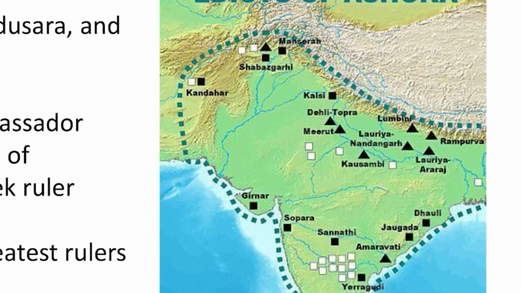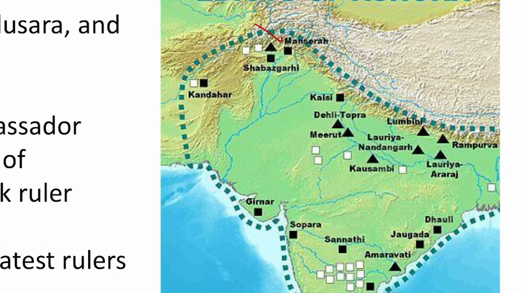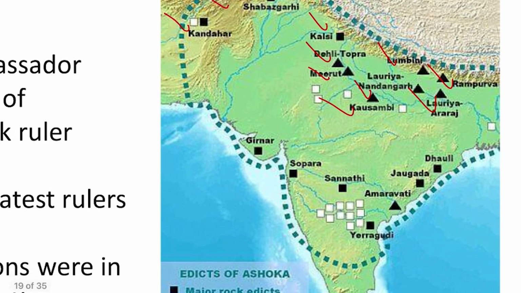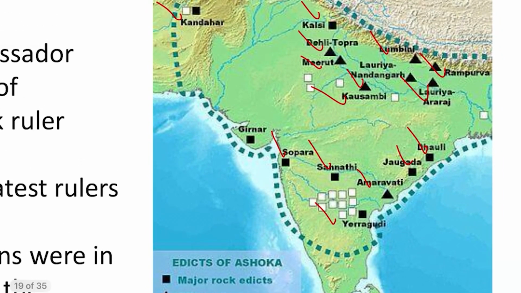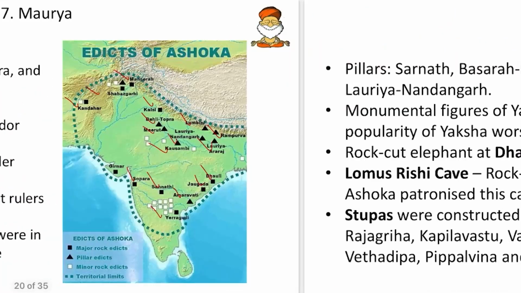And some of the edicts of Ashoka: Mansehra, Shahbazgarhi, Kandahar, then Kalsi, Delhi Topra, Meerut, then Lumbini, Lauriya Nandangarh, Kaushambi, Lauriya Araraj, Rampurva, Girnar, Sopara, then Sannati, Amaravati, Jaugada and Dhauli, then Erragudi. These are some of the ones. Just revise and track the names. By seeing the names, we can guess whether it is North Indian or South Indian. That is more than sufficient.